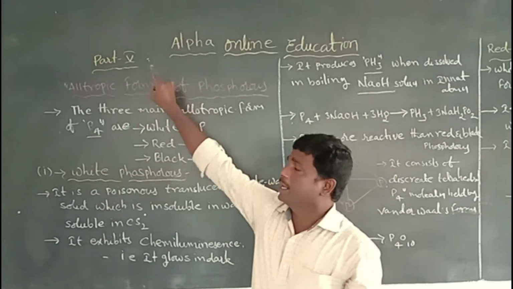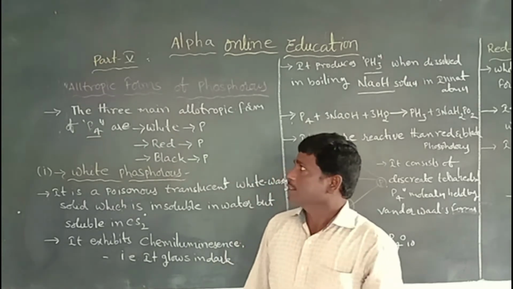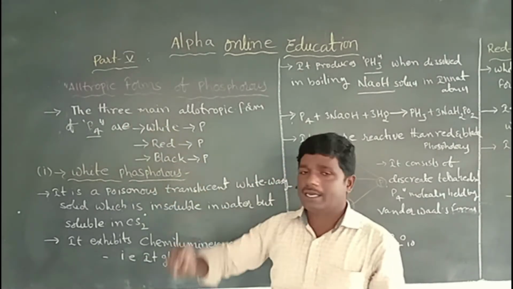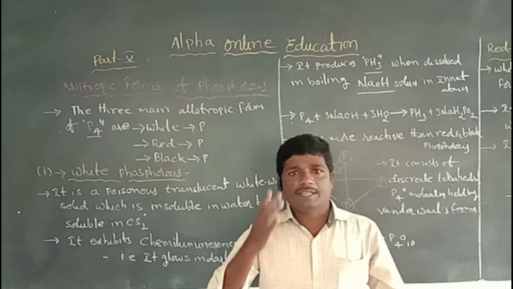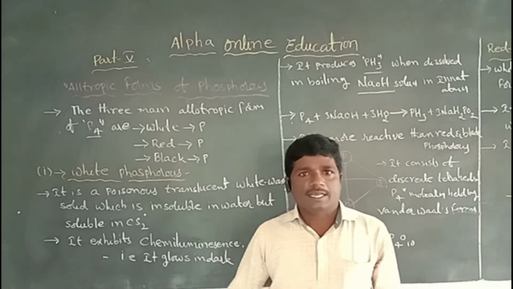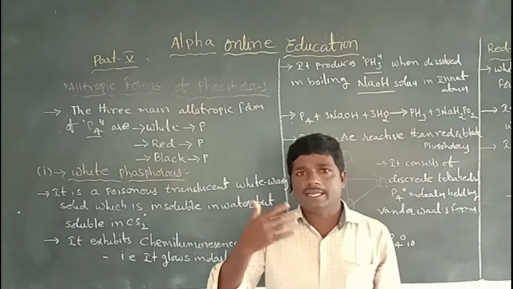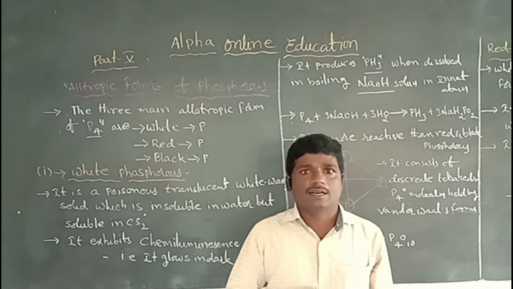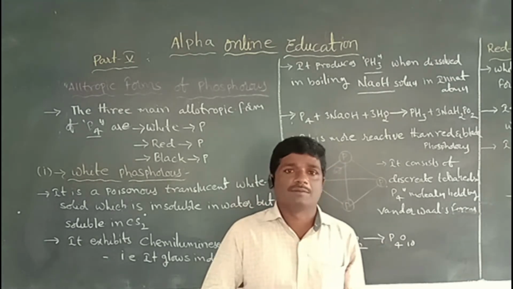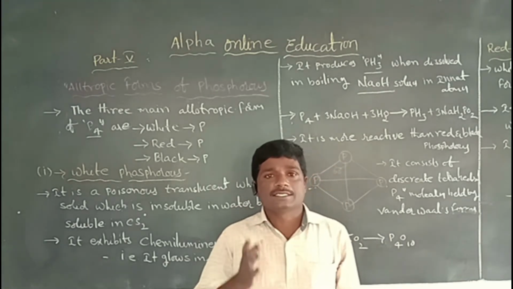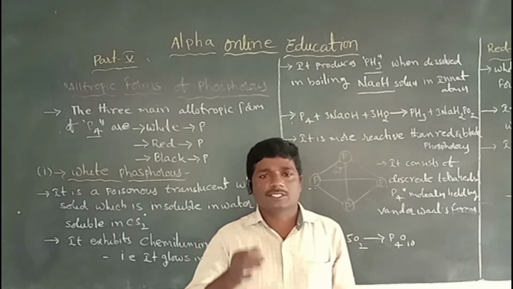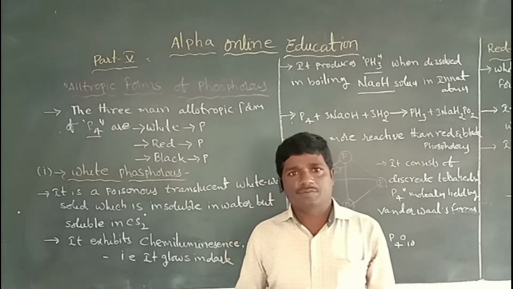That is the part 5th class. What is the meaning of allotropy? The phenomenon of an element existing in more than one physical form while having the same chemical properties is known as allotropy.